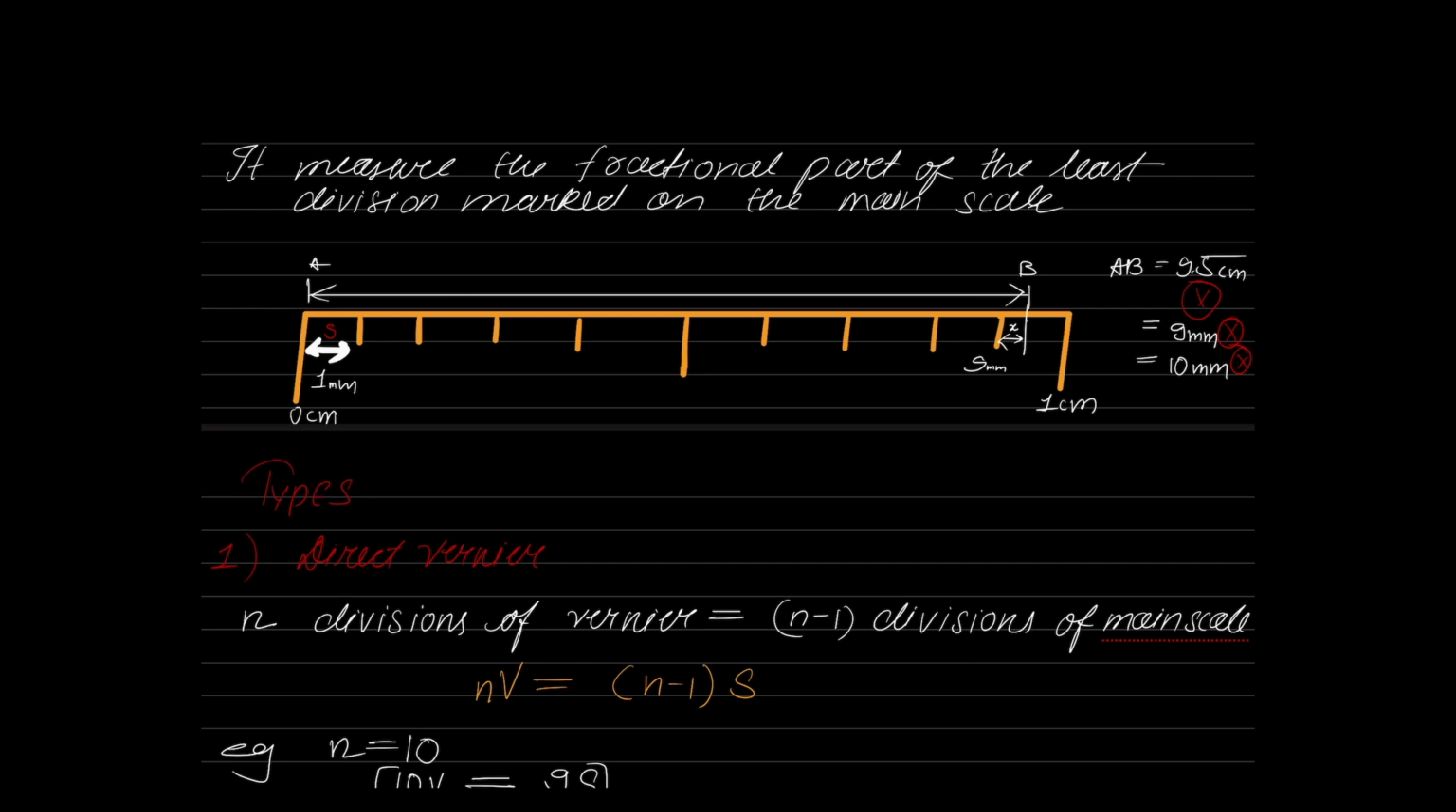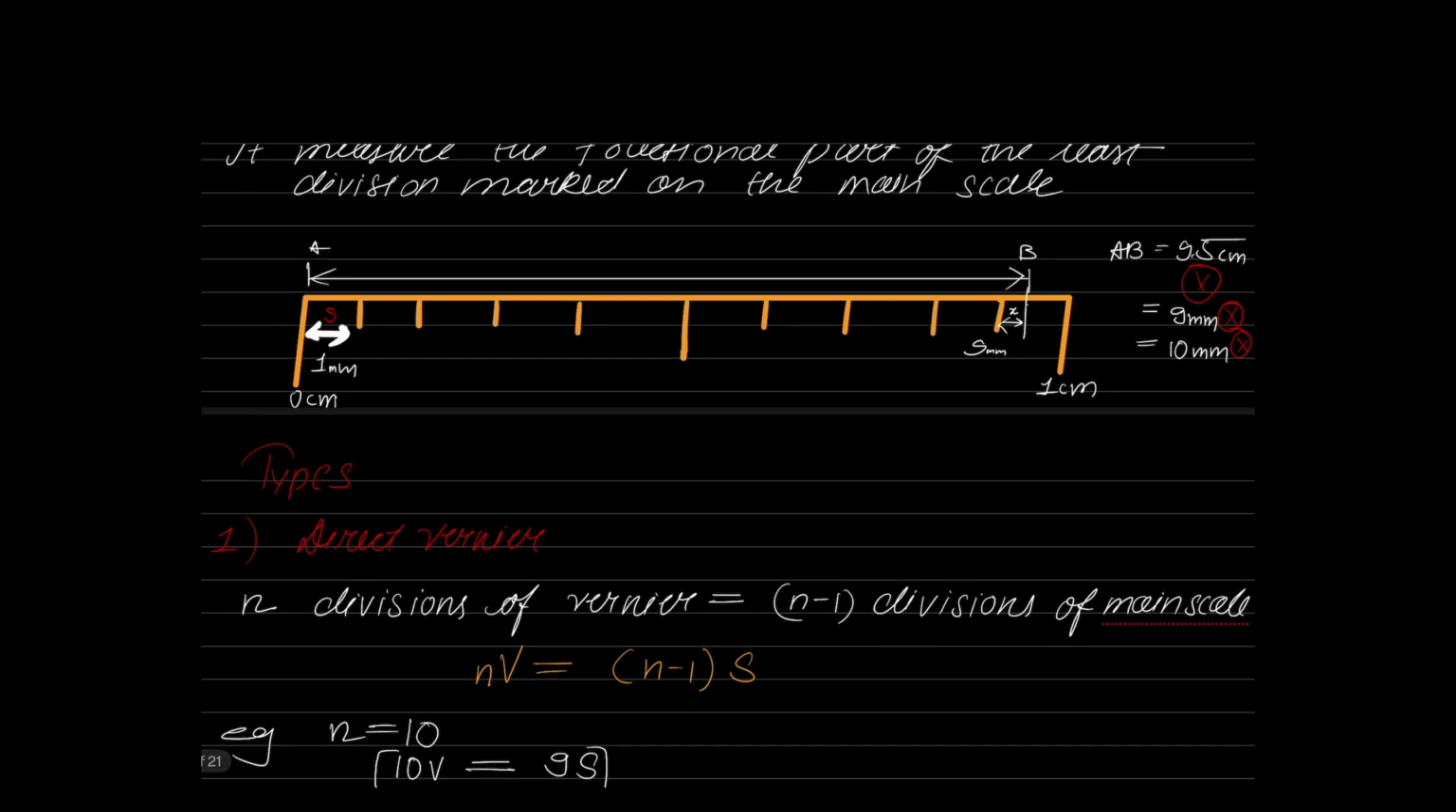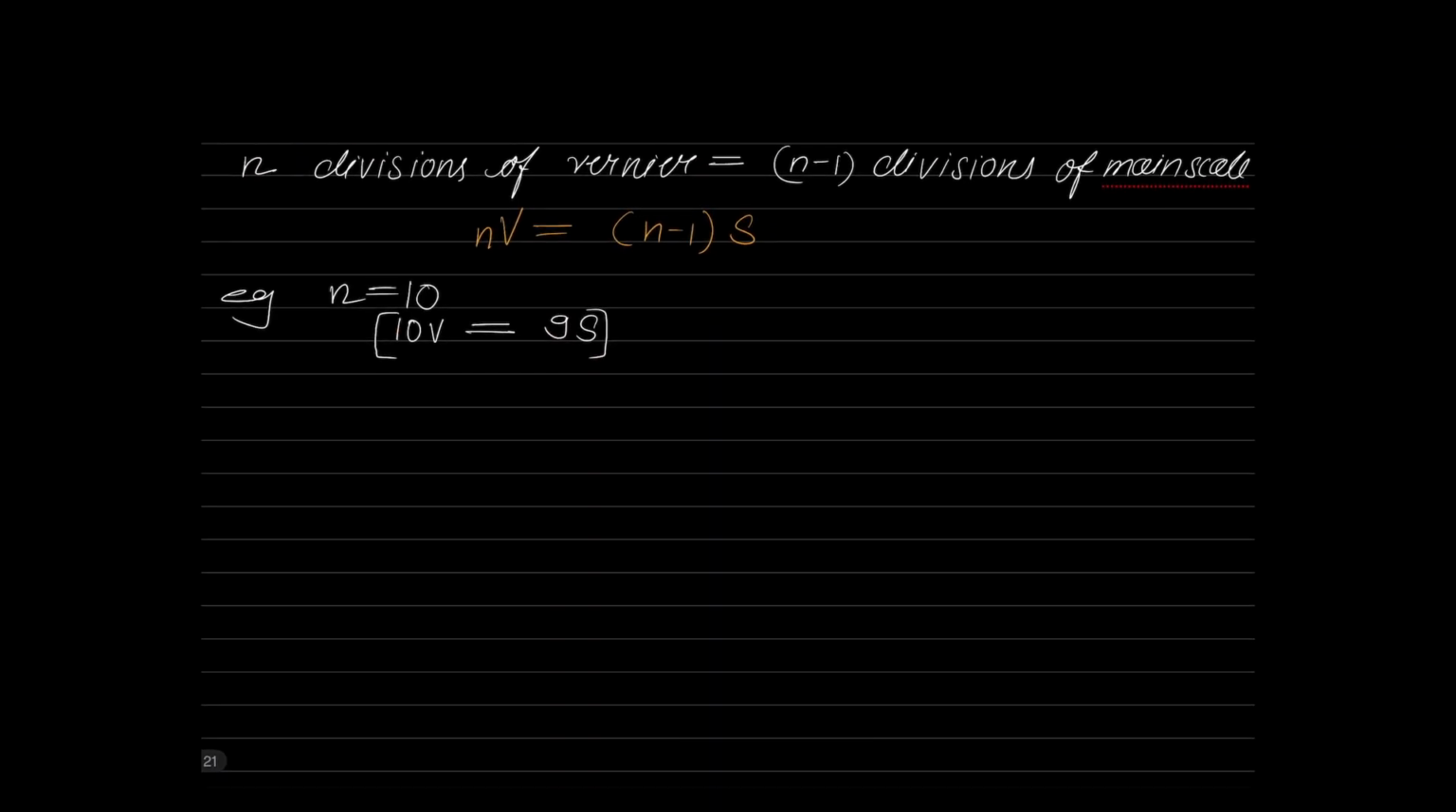So if you go back to that equation, let us see how we can use this. If S value is equal to 1 mm, what is the value of one vernier division? 10V will be equal to 9 mm, or one vernier division is equal to how much? 0.9 mm. So when the length of a main scale division is 1 mm, one vernier division is 0.9 mm.